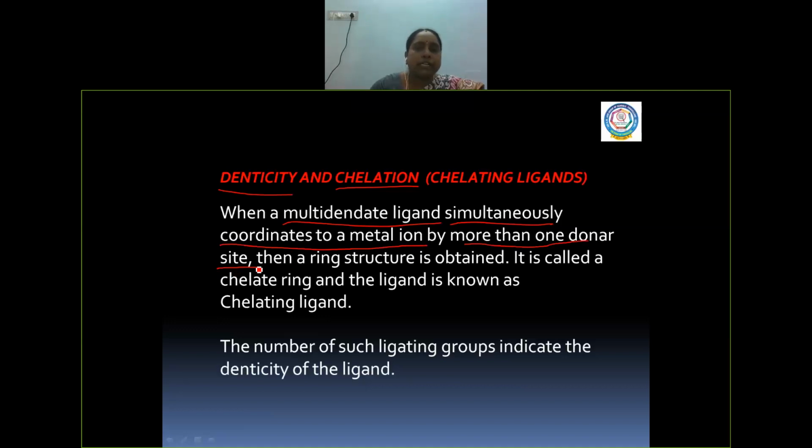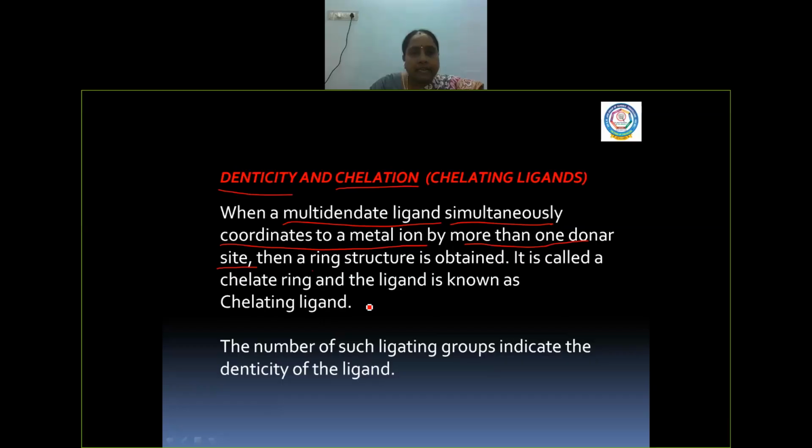Usually in a polydentate ligand, many donor sites will be there, more than two. So it is not that only one donor site is involved in bonding first and then the next donor site. Simultaneously, all the donor sites combine with the central metal atom, so that we get a ring structure. That ring structure is called a chelate ring, and the ligand involved in this chelation is called the chelating ligand.